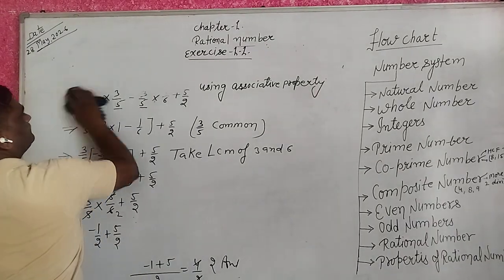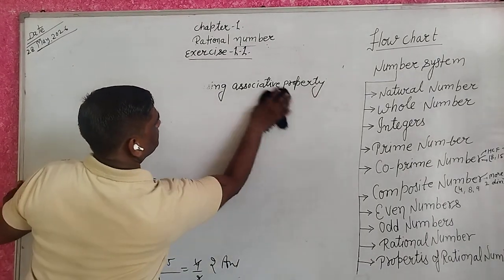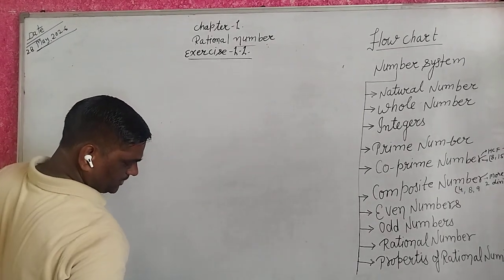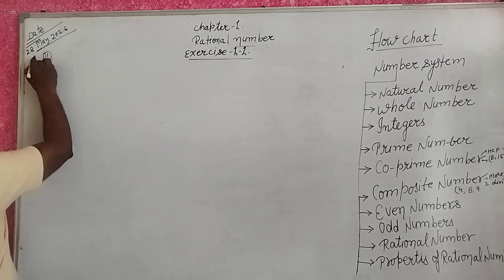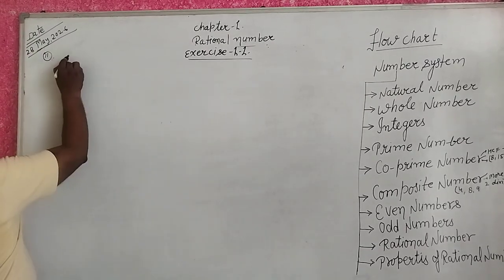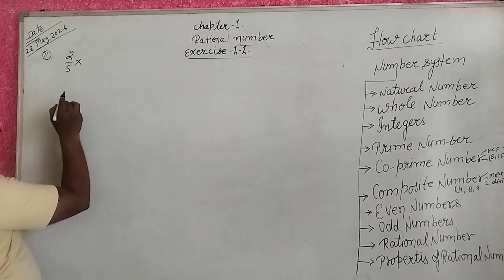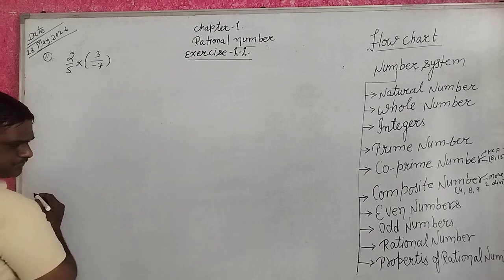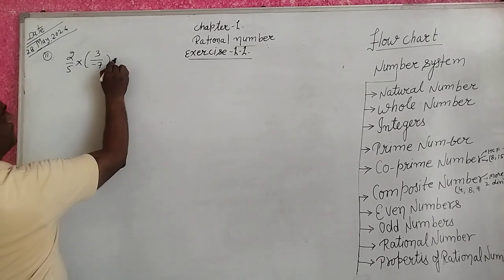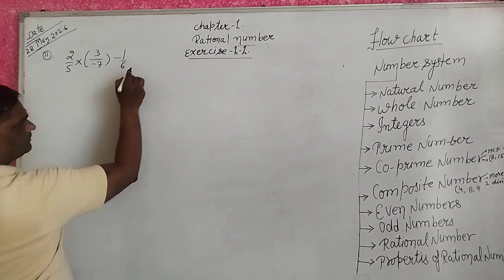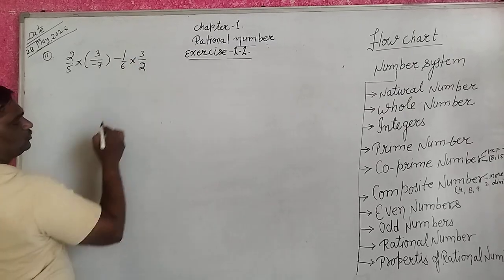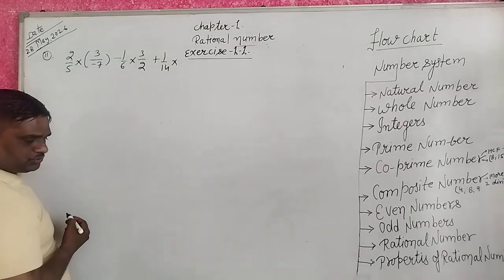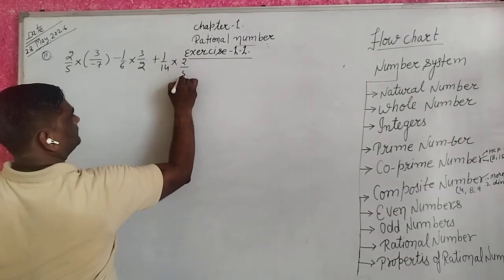Next question. Question number 2. 2 upon 5 into 3 upon minus 7, minus 1 upon 6 into 3 upon 2 plus 1 upon 14 into 2 upon 5.